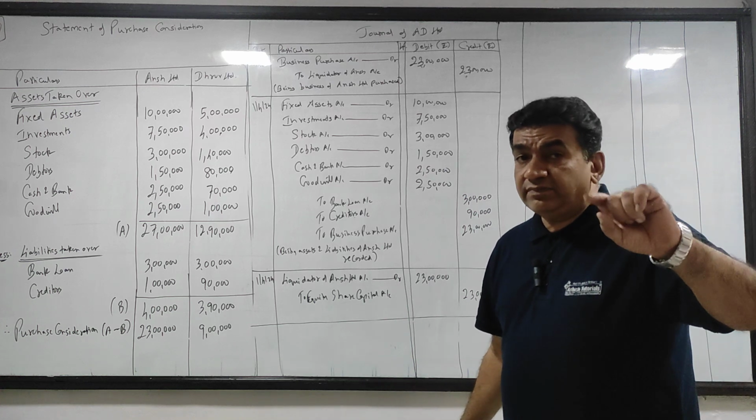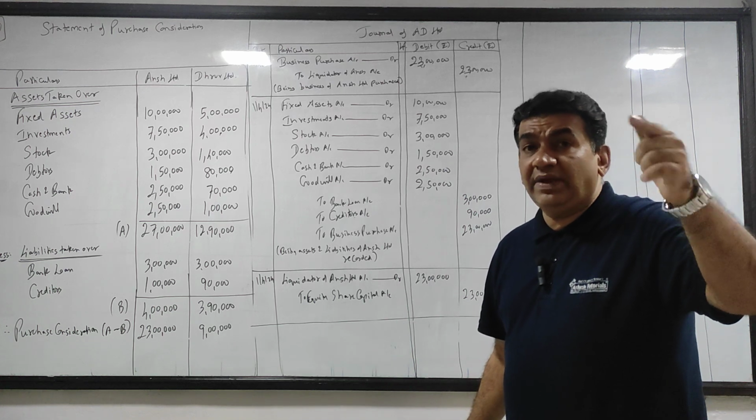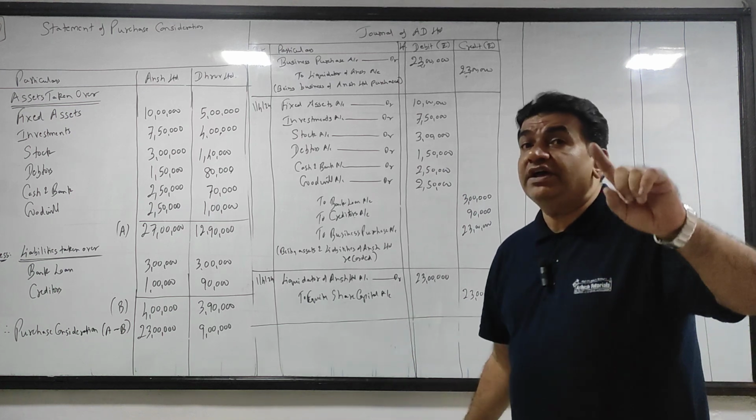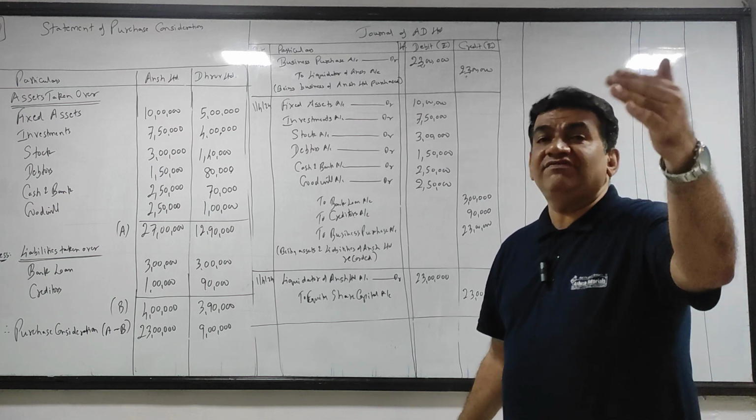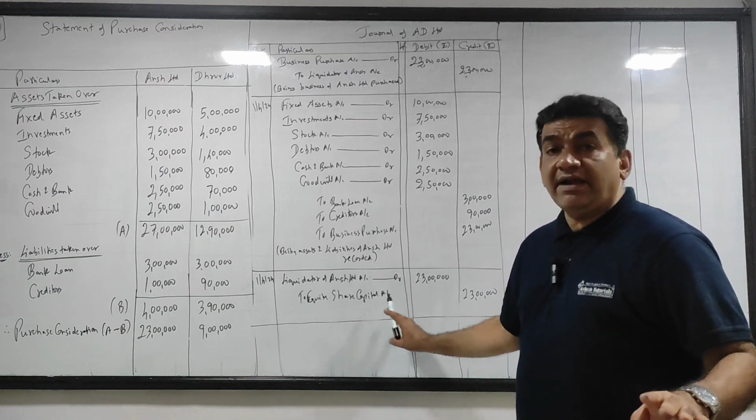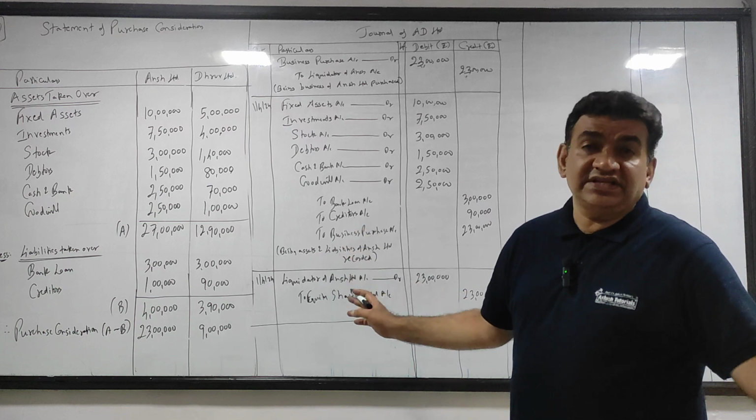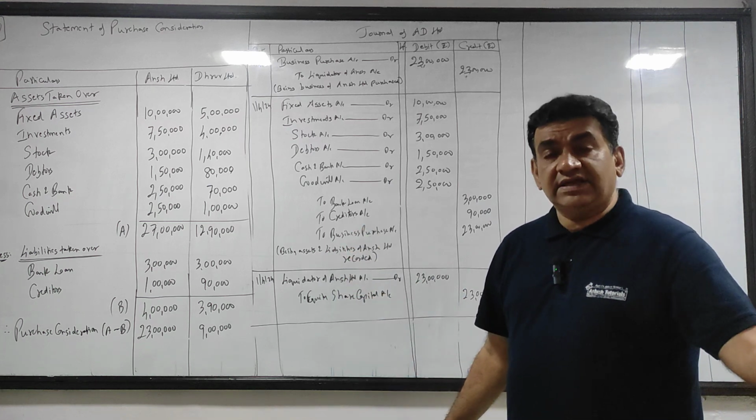Now see, if suppose it was a 10 rupee share issued at 12, then 2 rupees would have gone to securities premium. That we will see in the next class. But here it is at par. You all have done this in SYJC also. Par means the same value.